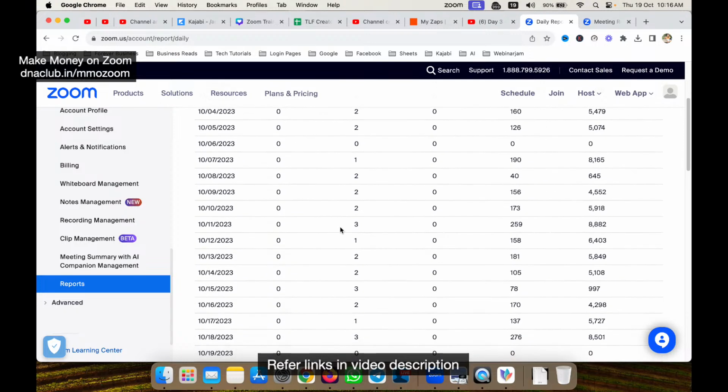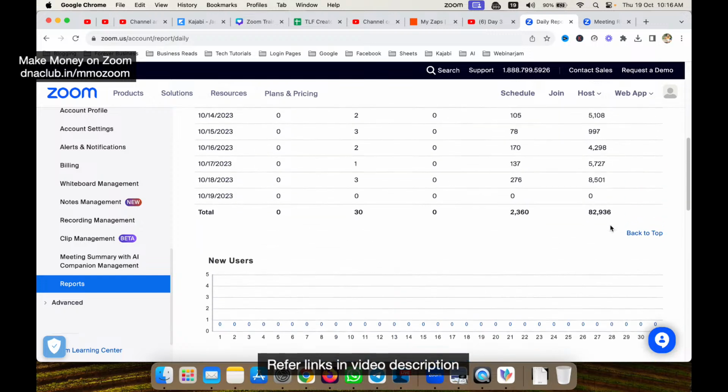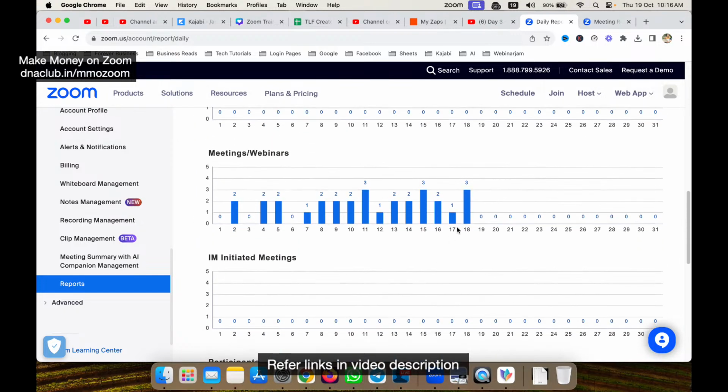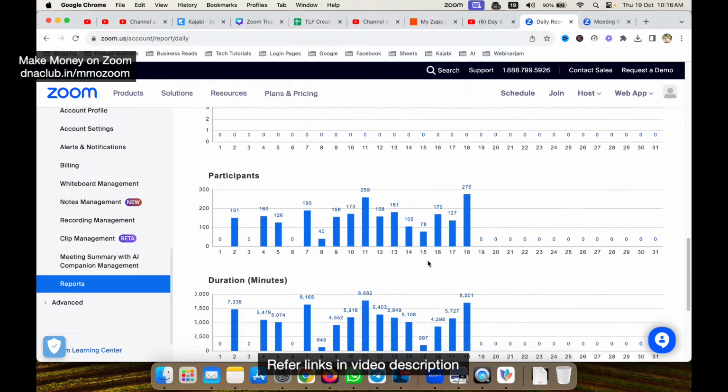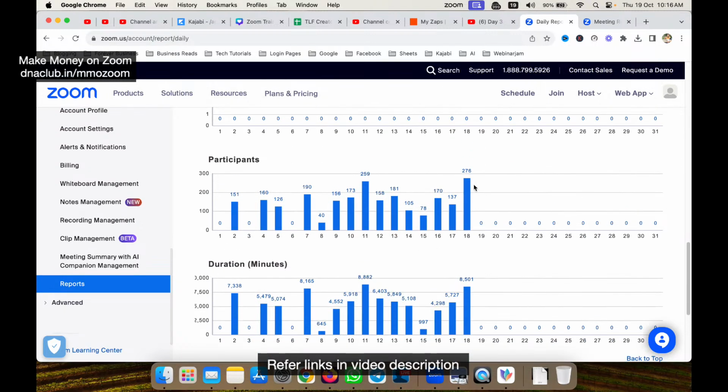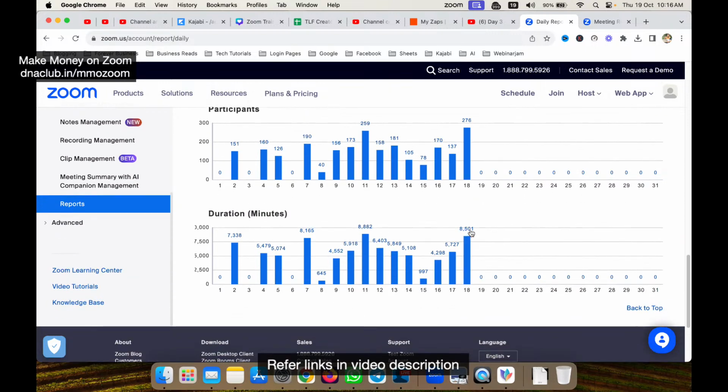Okay, so how many meetings were done? Like on 11th of October, 3 meetings were done. 259 people attended the meetings in total, and 888 minutes of meeting was done. Okay, so I can see like this. Also I can see meetings, webinars, statistical data like this. Okay, how many meetings we did. Okay, participants. So on the 18th we got 276 participants total, with a duration of 850 minutes.